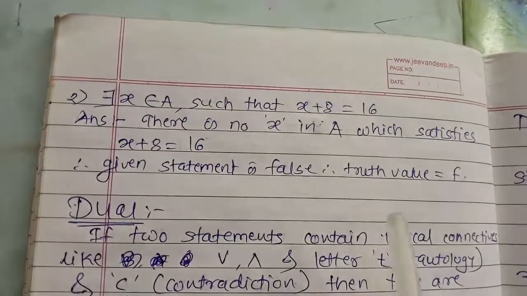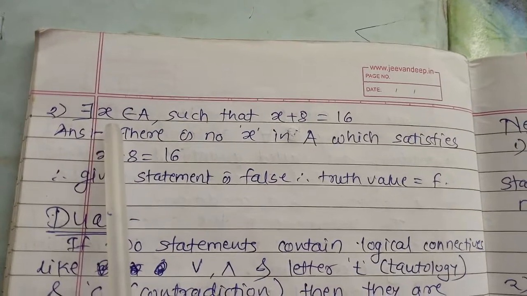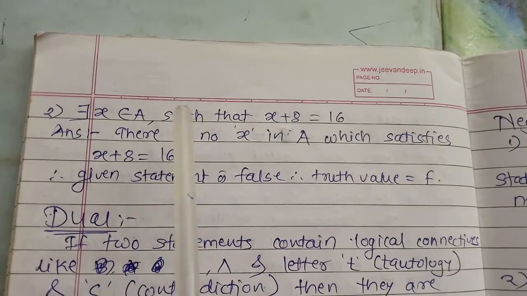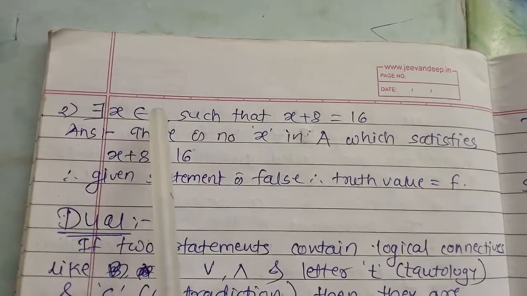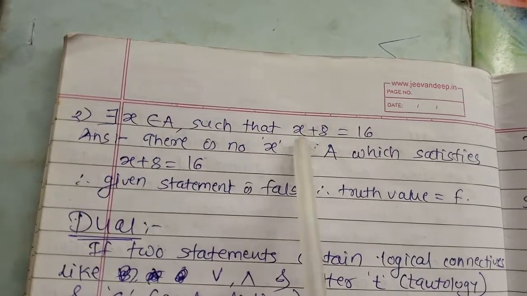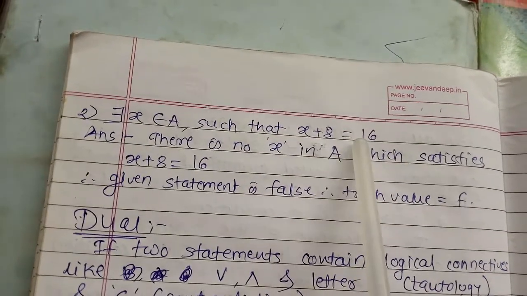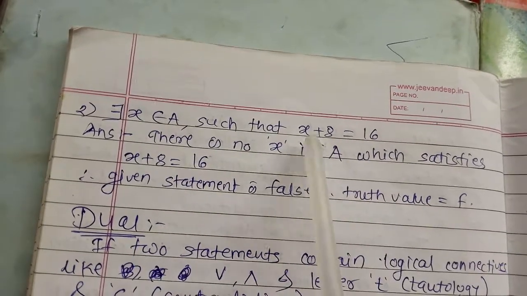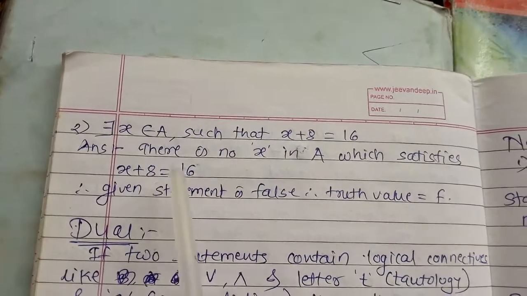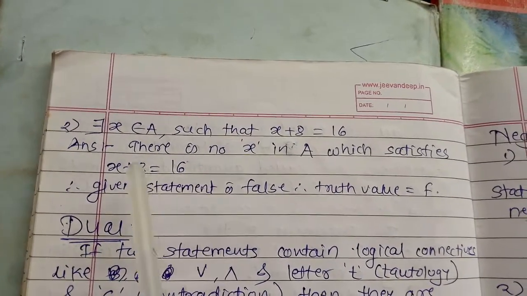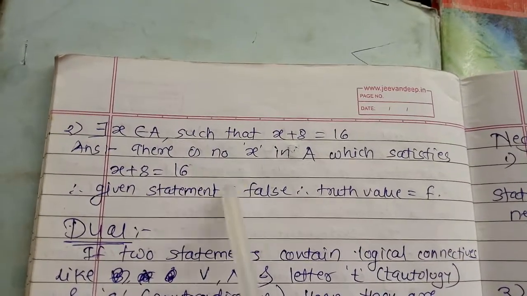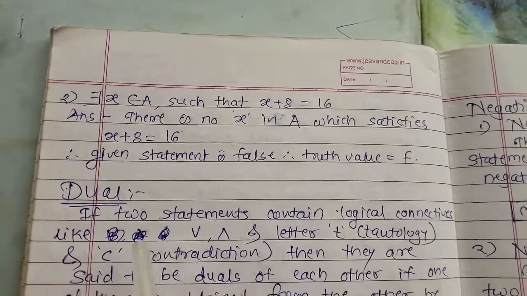Now the second example: again, there exists x which belongs to A such that x plus 8 is equal to 16. Again we have to find the numbers from A such that if we put the value in this equation, we get the answer 16. There is no x in A which satisfies the condition x plus 8 equals 16. That means if we put any number here, we will not get the answer 16. So the given statement is false, and the truth value is false.